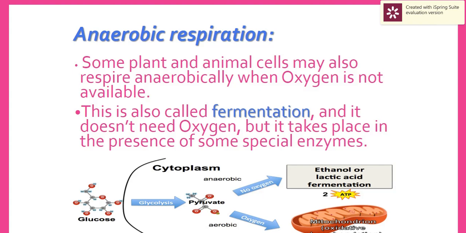Now let's continue respiration, or cellular respiration. Now we are going to talk about the second type of cellular respiration. We talked about the first type, which is aerobic respiration, and we said it happens in the presence of oxygen in three stages. It mainly happens inside the mitochondria. The first step is glycolysis, then the Krebs cycle, then the electron transport chain, and we get 38 ATP molecules.